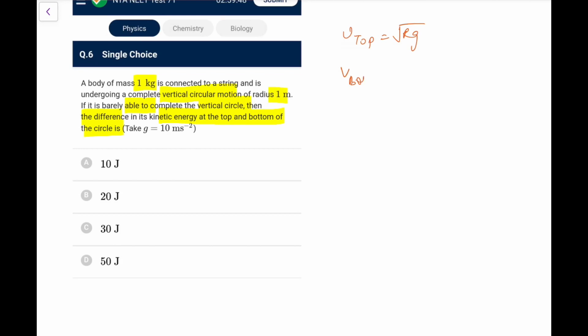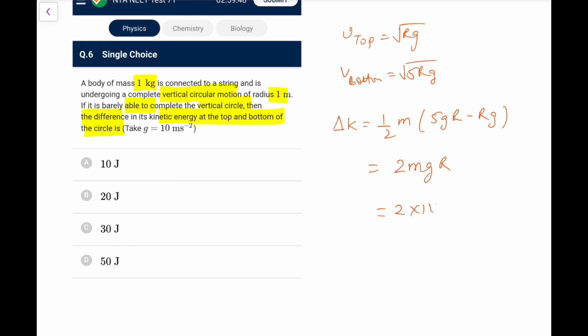V at bottom would be equal to root of 5rg. So the difference delta K would be half m V bottom square, that is 5gr, minus top square, that is gr. So it is 4mgr by 2, that is 2mgr. Put the values, 1 into 10 into 1, and it comes out as 20 joule. So as per the given data, it should be option B.